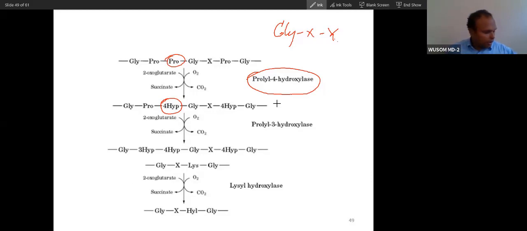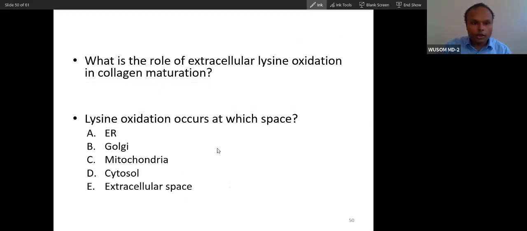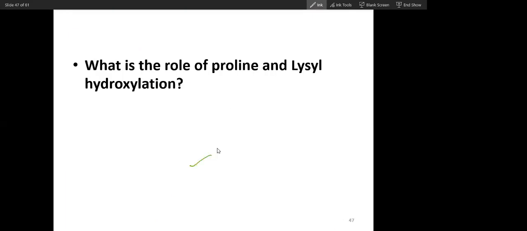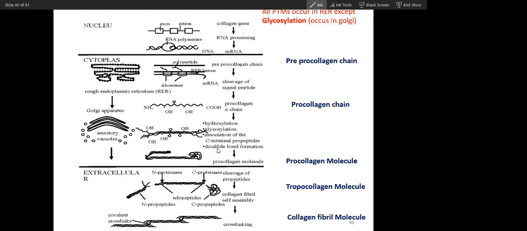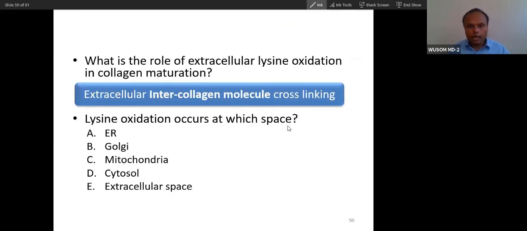So answer this question: what is the role of extracellular lysine oxidation in collagen maturation? Lysine oxidation requires copper. Is it for the formation of covalent bonds? Yes, you can see extracellular oxidation will facilitate formation of this bond. Lysine oxidation occurs at which space? It is extracellular. Oxidation happens in the extracellular space.